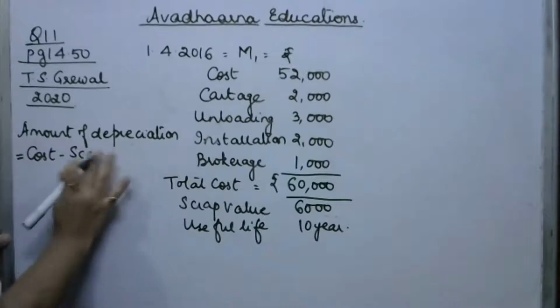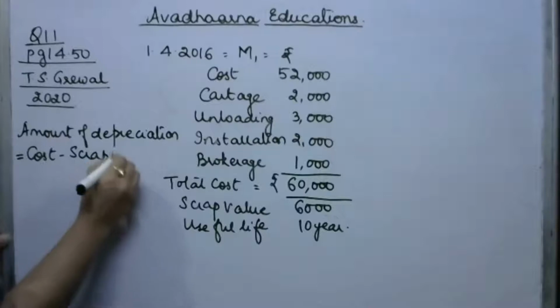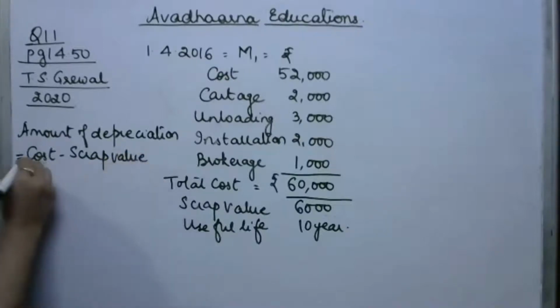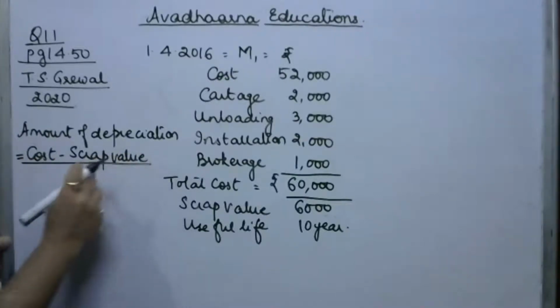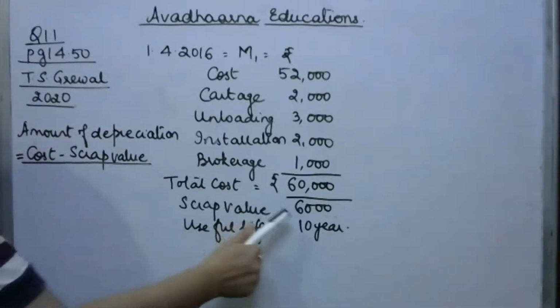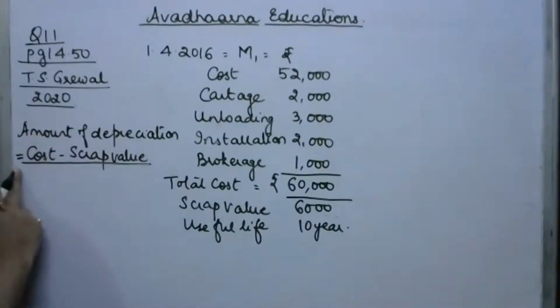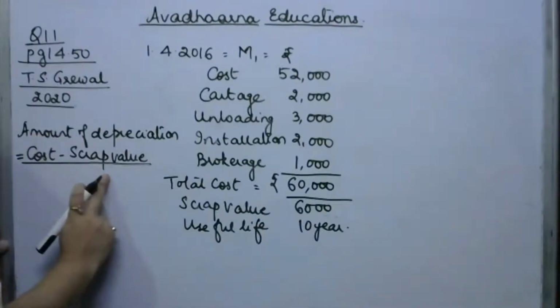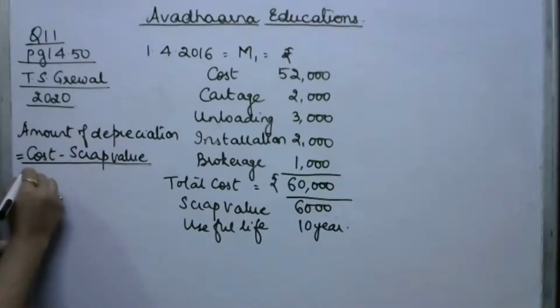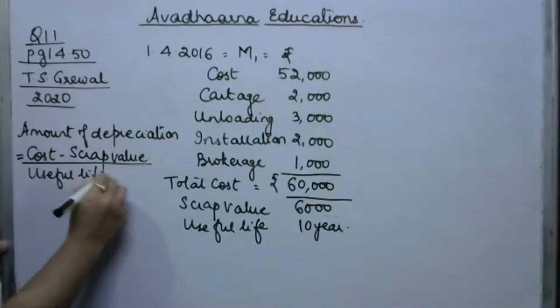Scrap value is the residual value: after its useful life, that is 10 years, the machinery can be easily sold off at this value of 6,000. So depreciation is cost minus scrap value upon estimated useful life of the asset.